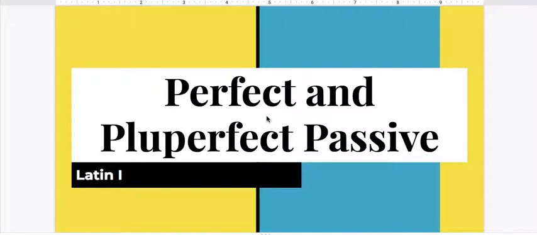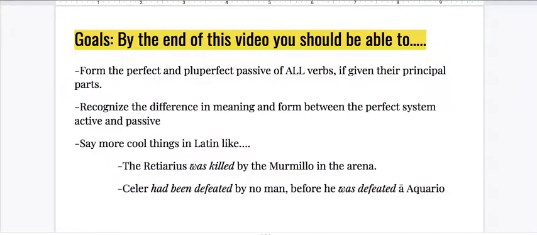Bene! Pueri puellaeque intelligentes. It is the third principal part. Well done. Now we're going to learn how to say those same things, but in the passive voice, where the subject receives the action.